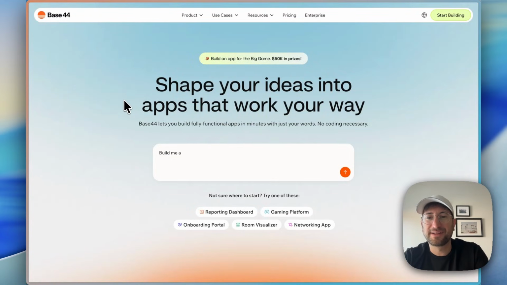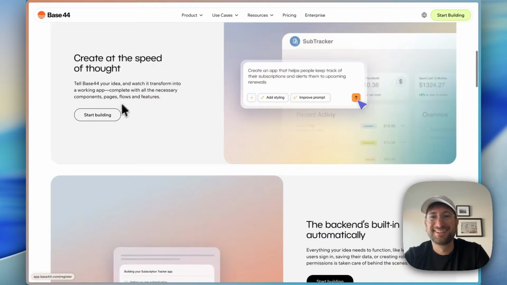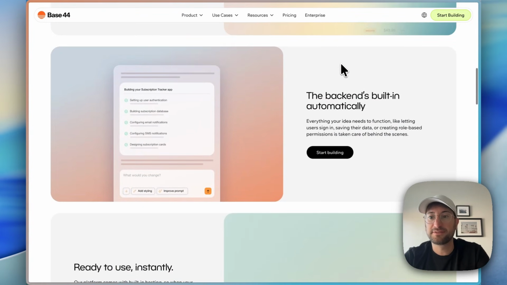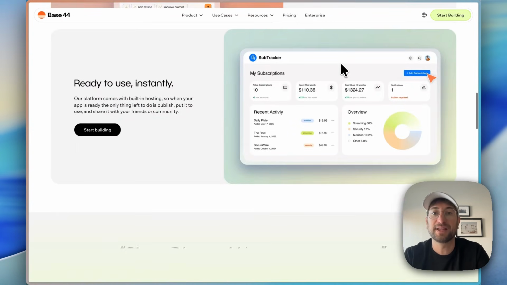The next vibe coding platform that's all-in-one that you should check out is Base 44. So Base 44 also has a full backend built in automatically. What's nice about Base 44 is it doesn't use Supabase, and this is similar with Mocha. Mocha doesn't use Supabase either, the way that Lovable does. So even though Lovable is all-in-one, they're still using Supabase as the backend. Base 44 and Mocha have built their backend integrated into their platform really tightly. So there's pros and cons to that. One is you can't easily export your database and use it separately with a different vibe coding app. You're a little bit more locked in, but that also means that it might work a little bit better out of the box because it's just so tightly integrated into the platform.